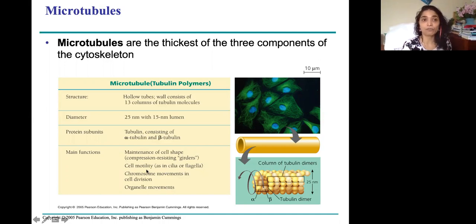Amoeba has to float from one place to another. And they help in movement of chromosomes, separating the chromosomes between two daughter cells during mitosis and meiosis. They help in that. And also, what do they help in? They give shape to the cell.